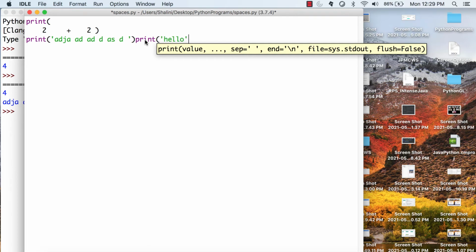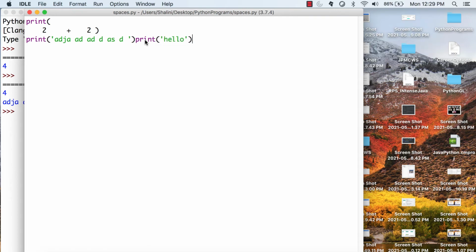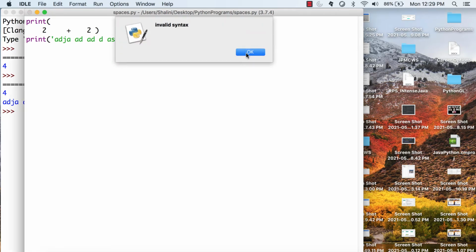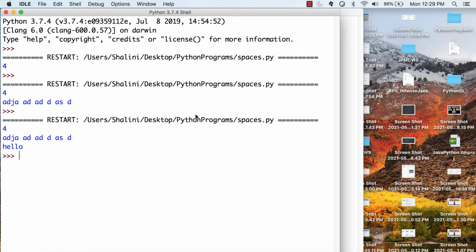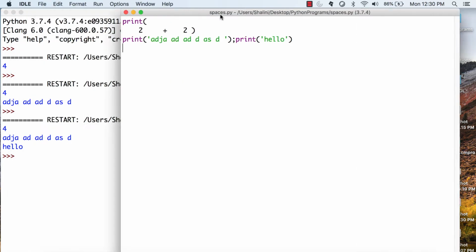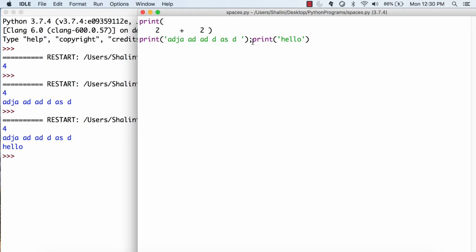Do you think this will run? Let's see. Invalid syntax. I cannot write this. But what can I do over here? I can put this. See now. It prints hello on a new line. Correct? So basically, this is a syntax which you will not see in Python anywhere. But I just want to tell you that if you want to write multiple different statements on the same line, you can put a semicolon.